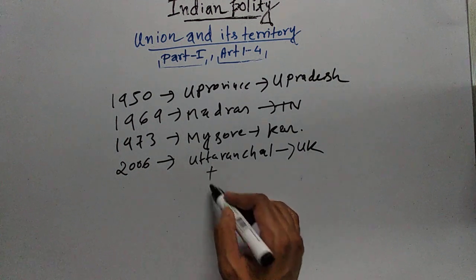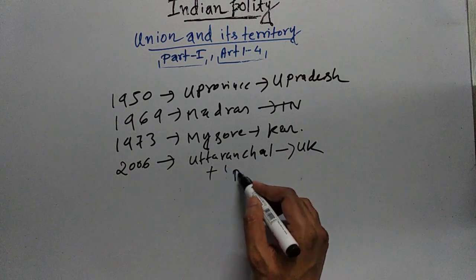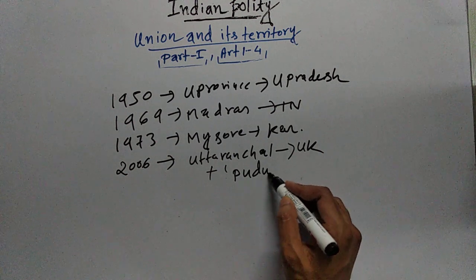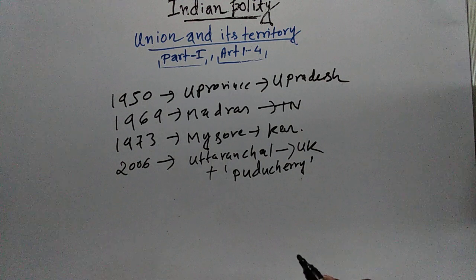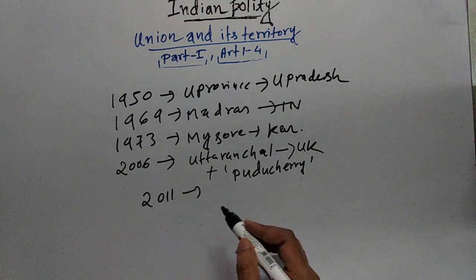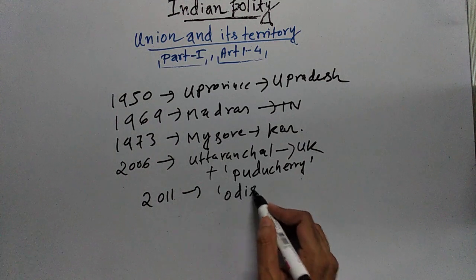Then Pondicherry was renamed as Puducherry. Then in 2011, Orissa was renamed as Odisha.